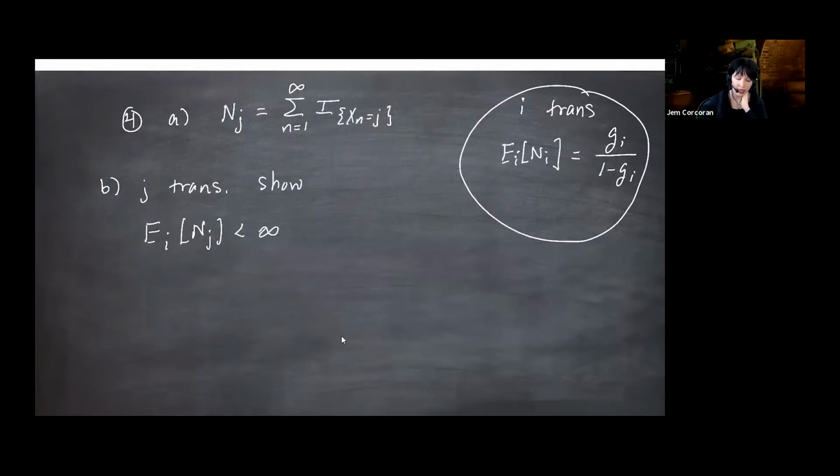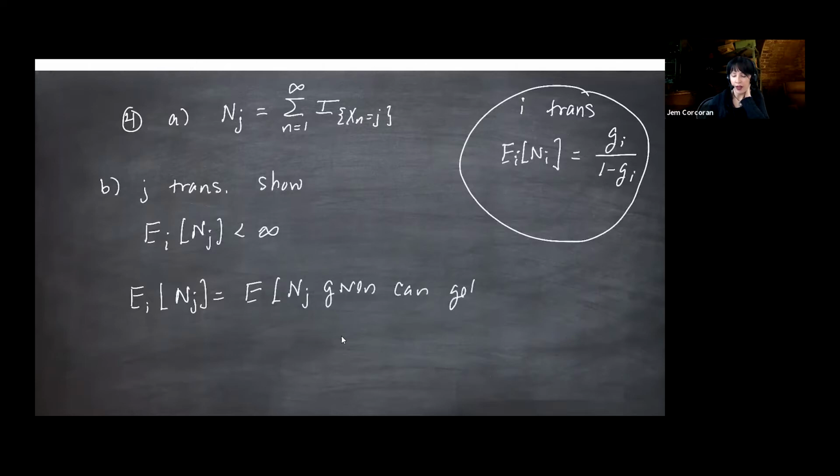I would say the expected number of hits on J starting from I is the expected number of hits on J given we can get from I to J, and that gets multiplied by the probability we can get from I to J.